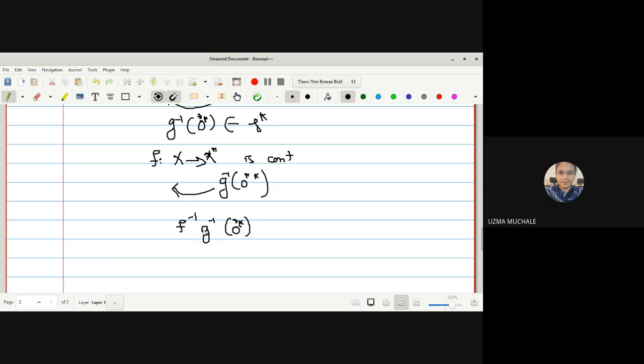So F inverse G inverse. How to write this in the form of a composite mapping? We can write that F composite G, its inverse, will be equal to G inverse F inverse, correct? But here we have F inverse G inverse. So what will be the mapping? It will be G composite F, its inverse, correct? No?